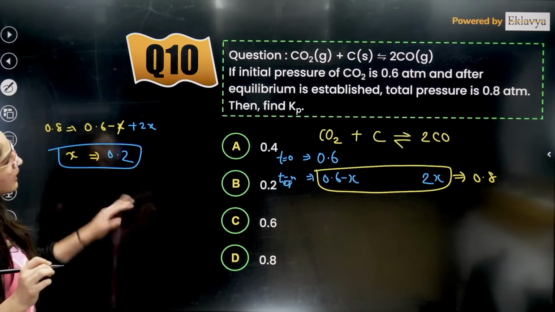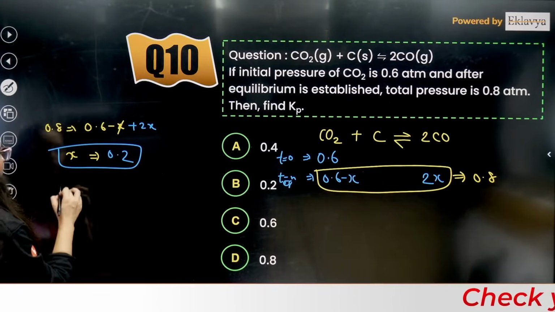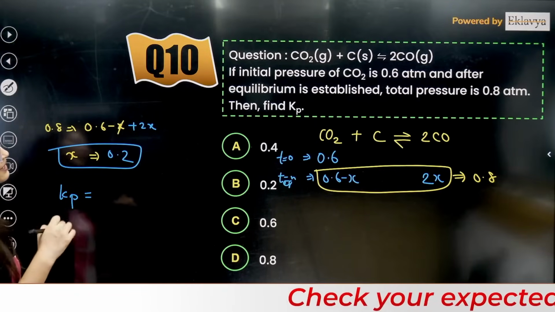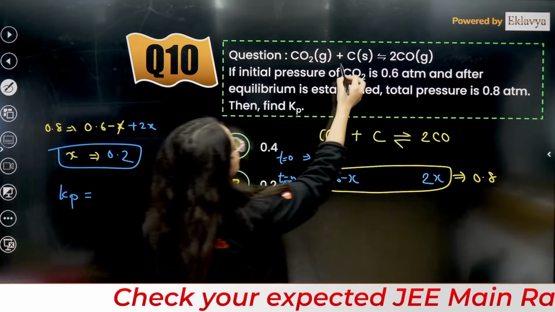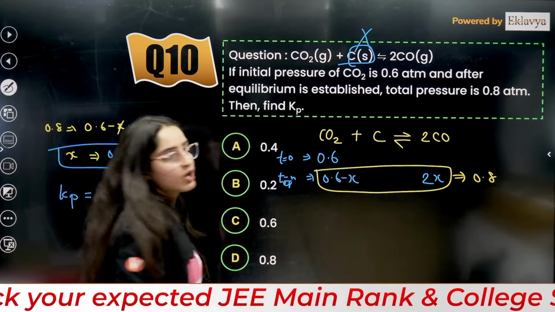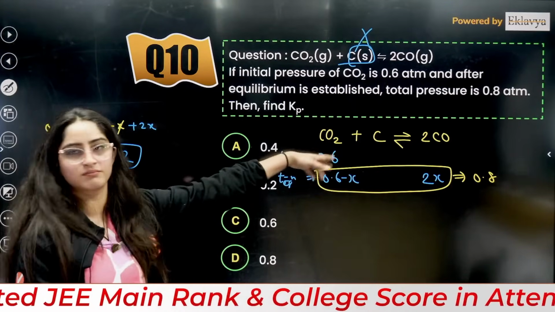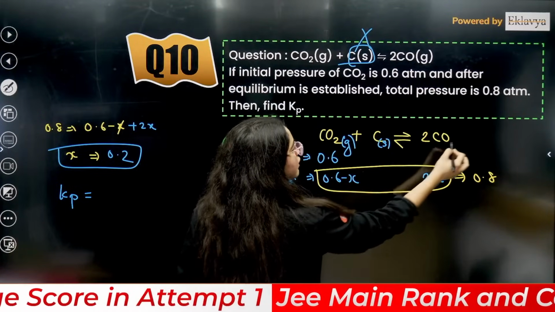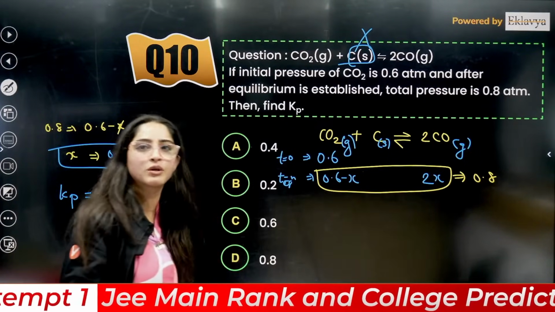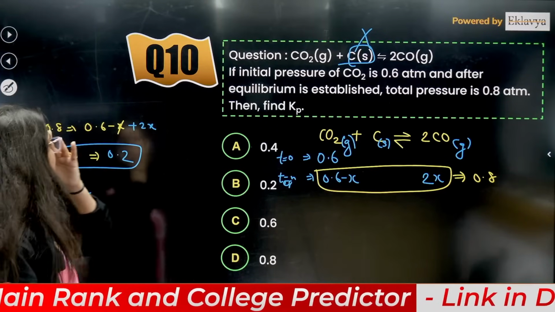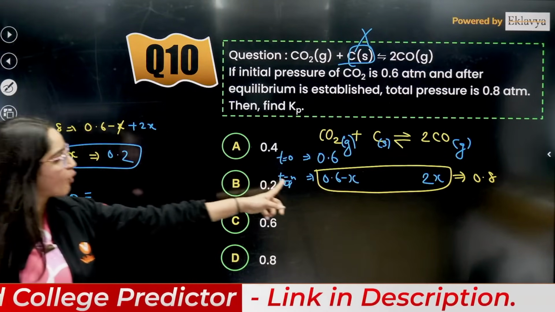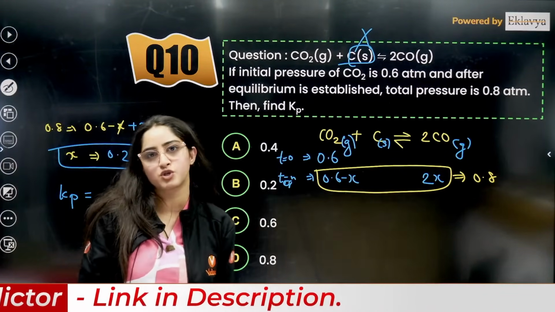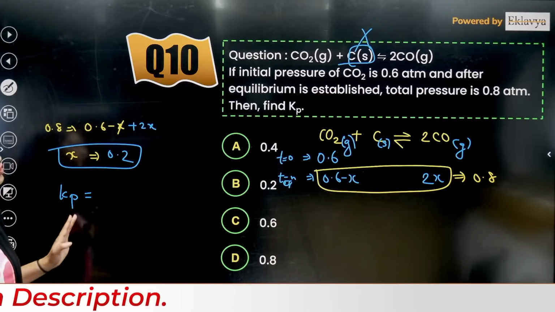Here they are asking for the value of Kp. Kp is going to be products by reactants. This is solid, so why would we take solid here? Solid will not be taken. By mistake I took solid here. We will only take gases. When it comes to pressure, only gases will be taken, no solid. So it will be 0.6 minus x plus 2x equals 0.8, so the answer is x equals 0.2.